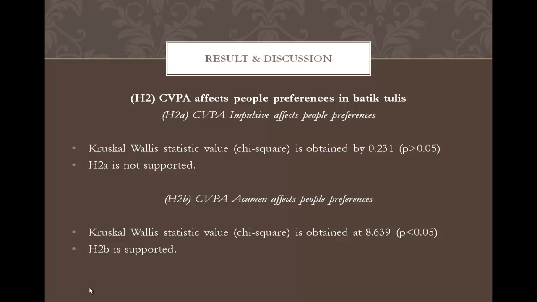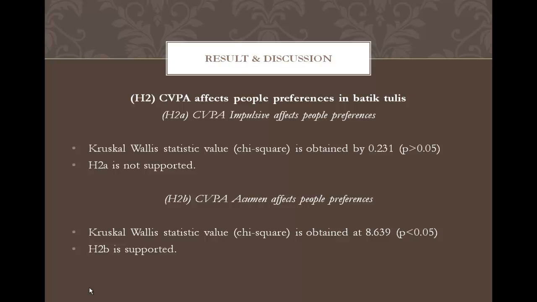significant, at about 0.05. CVPA acumen was classified into three clusters using cluster analysis, the K-means cluster method, which consisted of cluster 1 CVPA with the lowest value, cluster 2 CVPA with the medium value, and cluster 3 CVPA with the highest value, and tested toward preferences using Kruskal-Wallis.